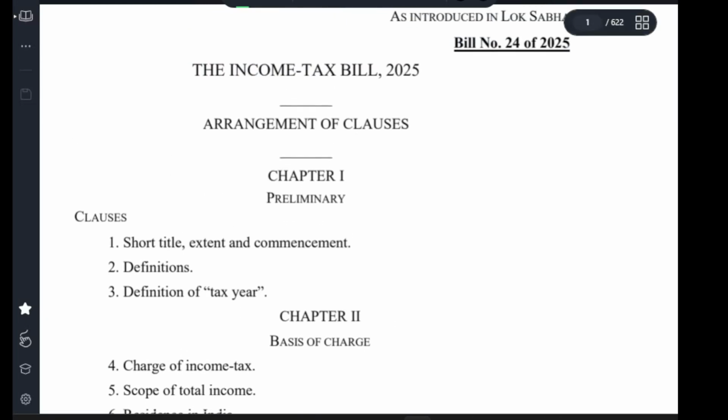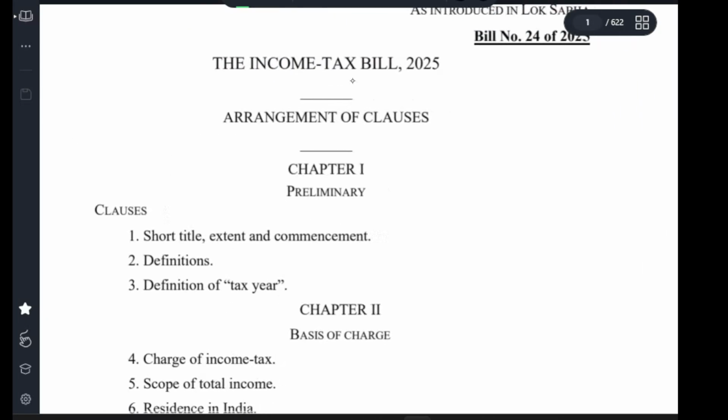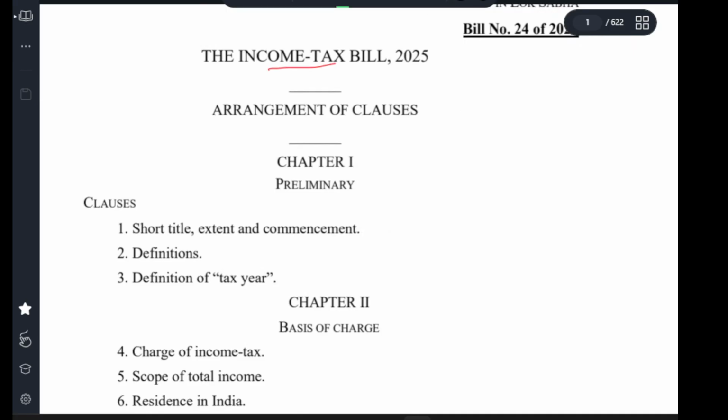Today, the Income Tax Bill 2025 is being launched. First, we will see what the clauses are. Each and every clause we are going to read out.